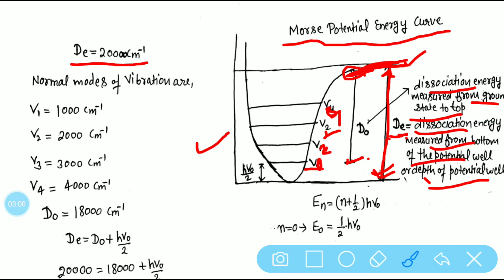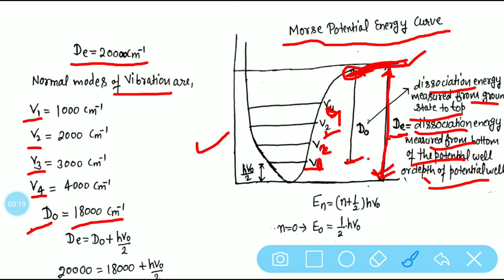So D e equals 20,000 centimeter inverse, and the normal modes of vibration are ν1, ν2, ν3, ν4, which are given in the question. D naught is the dissociation energy measured from the ground state, given in the question as 18,000 centimeter inverse.